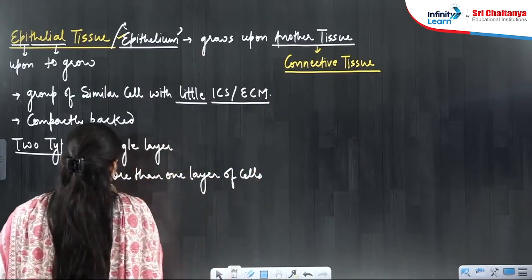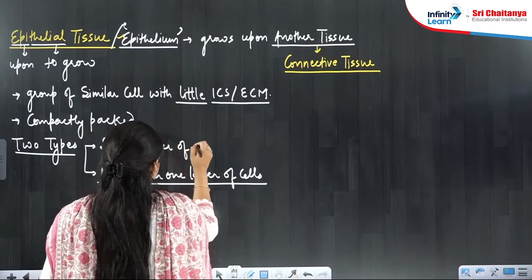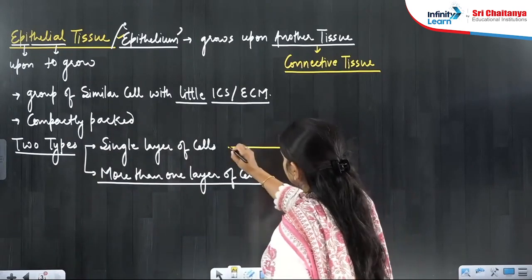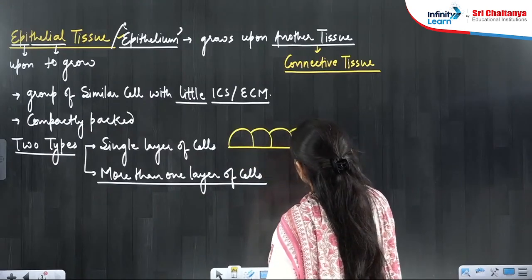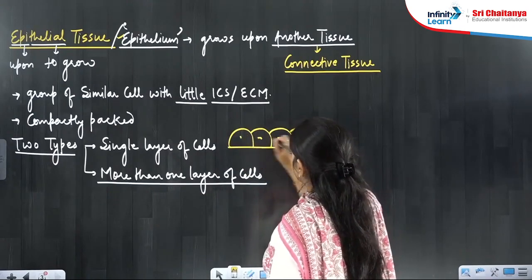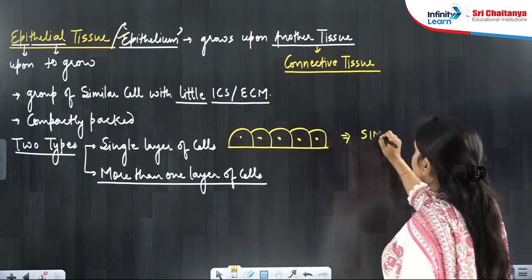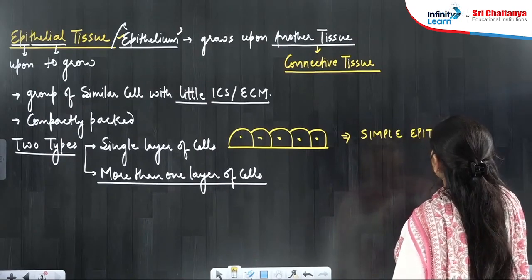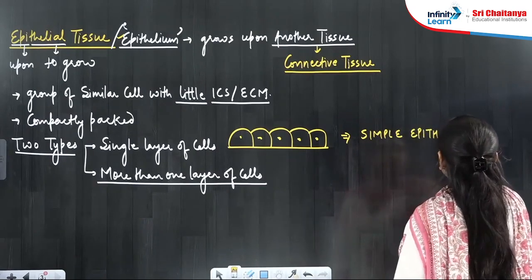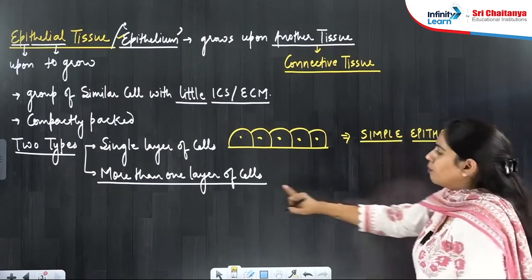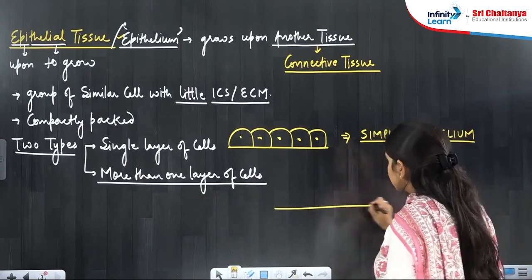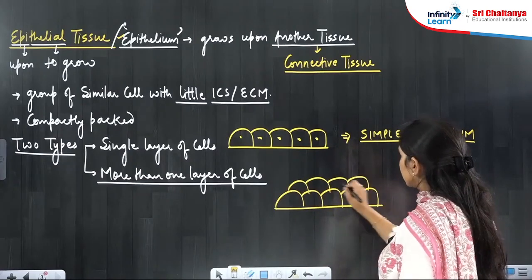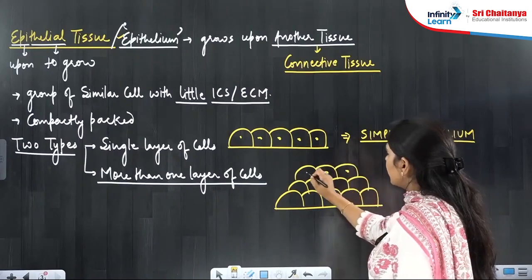If cells are arranged in a single layer, then this type of epithelium is known as simple epithelium. Whereas if more than one layer of cells are there like this, then it is not a simple epithelium, it is a compound epithelium.